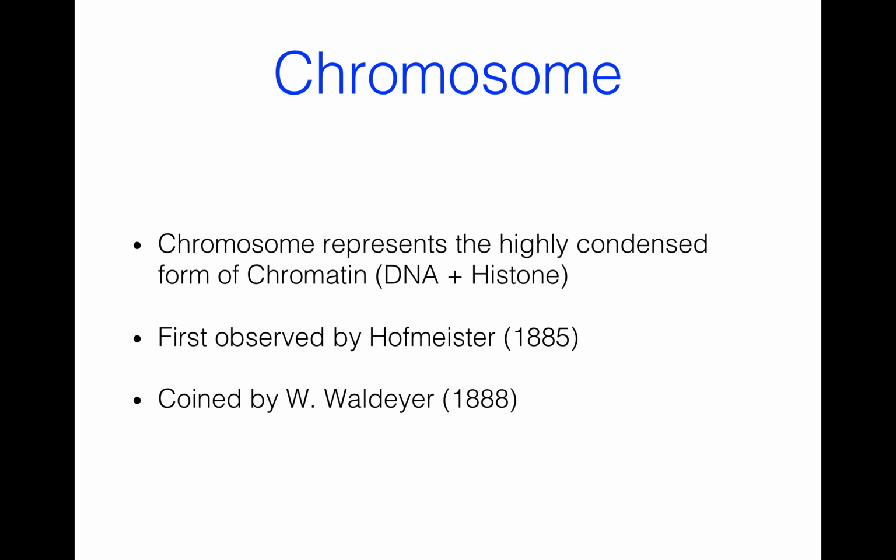Such small segments are genes. Since DNA is present in chromosomes, genes are also present in chromosomes. So the number, shape, and size of the chromosomes in a particular species or organism is fixed, as the amount of DNA is constant.